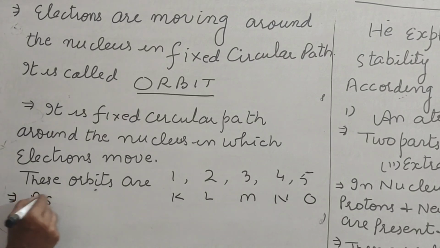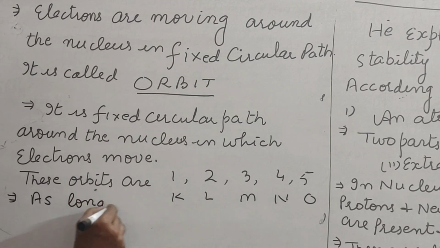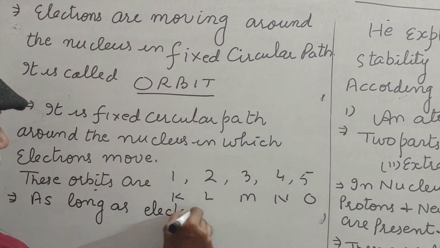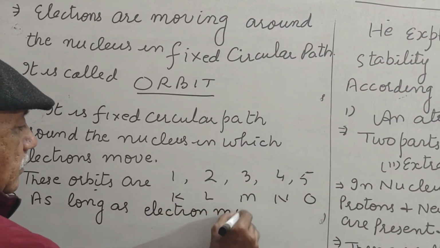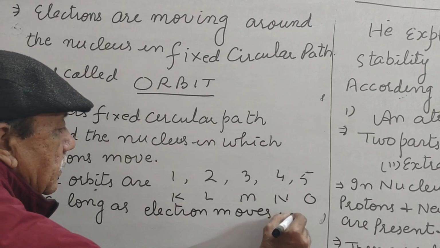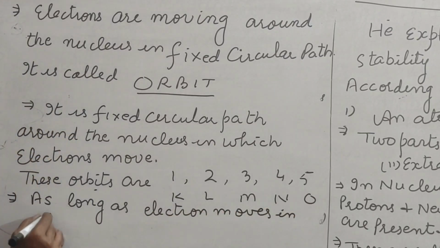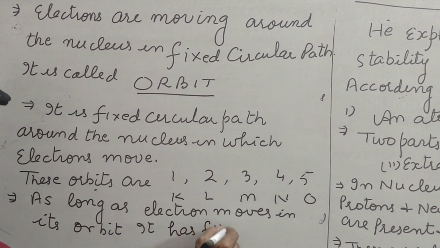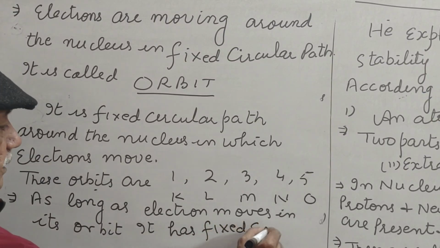As long as electron moves in its orbit, it has fixed energy.